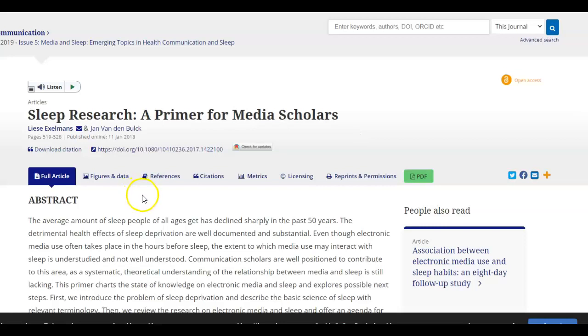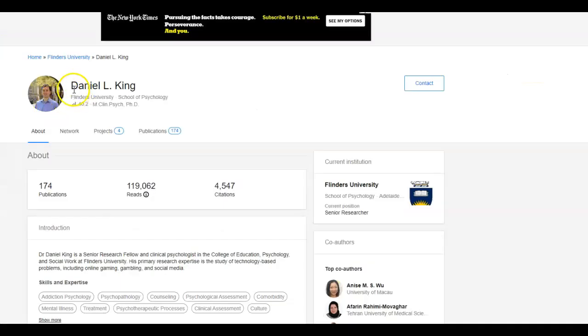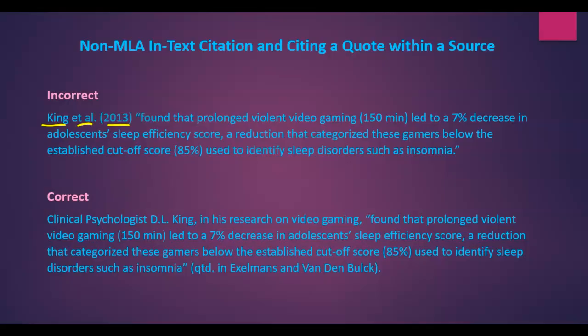Now, if we were citing Daniel King, we would have to find out who Daniel King is. Daniel King is the author of the quote. So we have to make sure that we find out who Daniel King is. In this particular case, we find out that Daniel King is a clinical psychologist from Flinders University. When we're going to be citing the quote, we name who the author of the quote is. In this case, Daniel King in Exelmans and Van den Bulk's article.